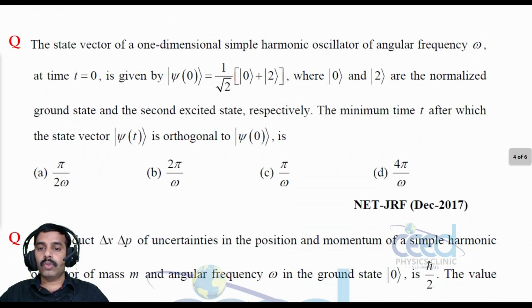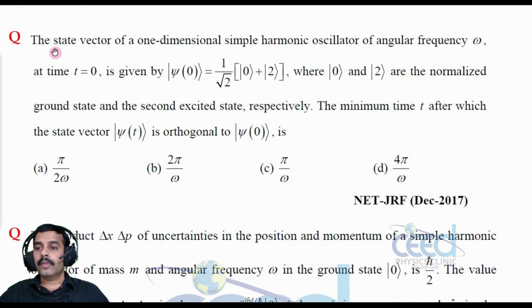Now let us come to another question. The state vector of a one-dimensional simple harmonic oscillator of angular frequency omega at time t equal to 0 is given by psi of 0 equal to 1 by root 2 state 0 plus state 2. 0 and 2 are the normalized ground state and second excited state respectively. So a harmonic potential we are considering.